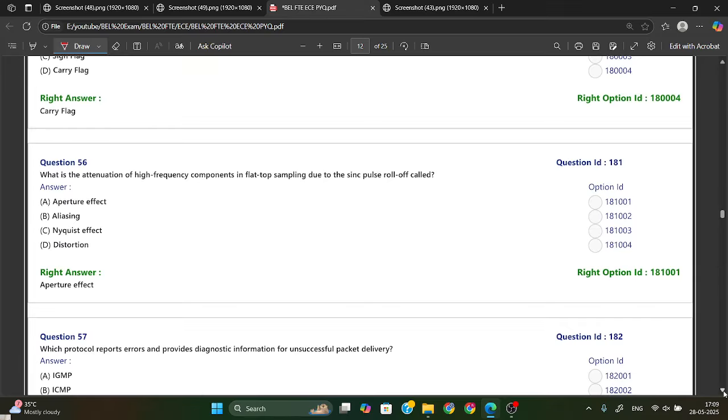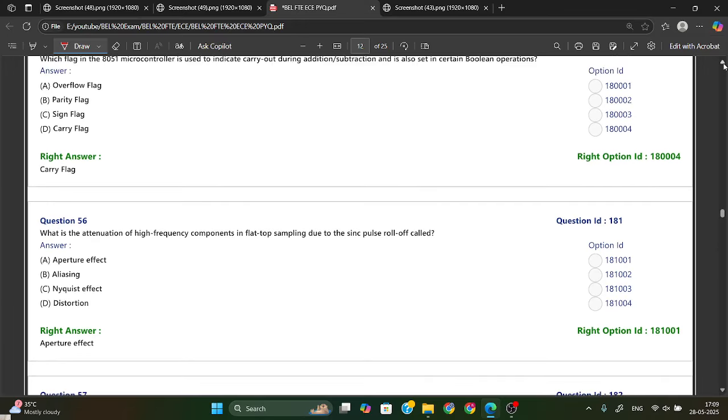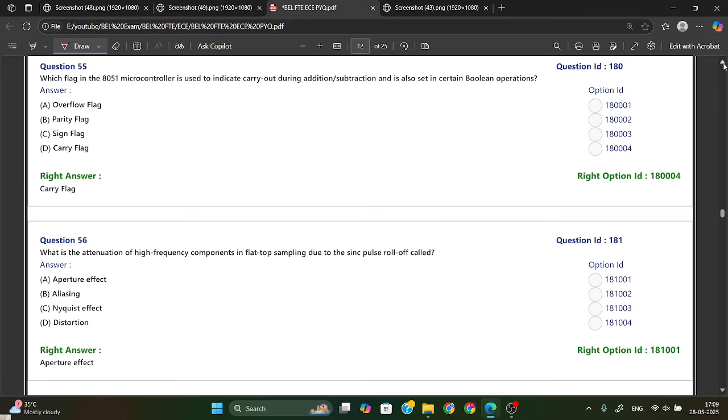Now which flag in the 8051 microcontroller is used to indicate carry out during addition, subtraction, and is also set in certain Boolean operations?